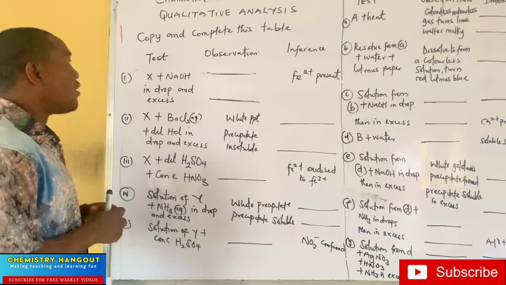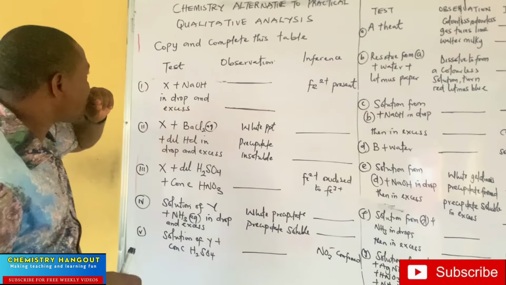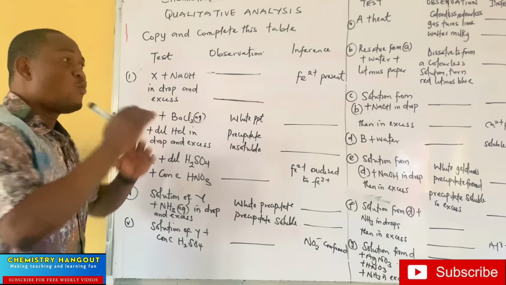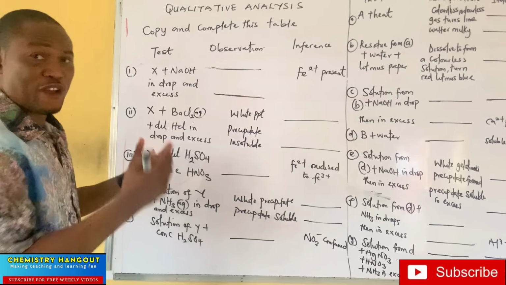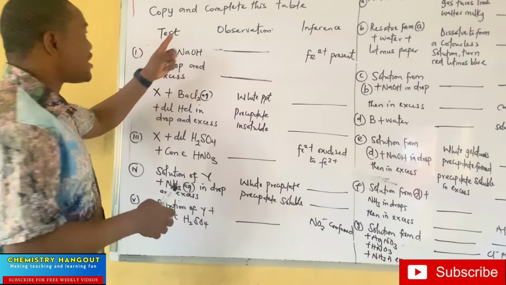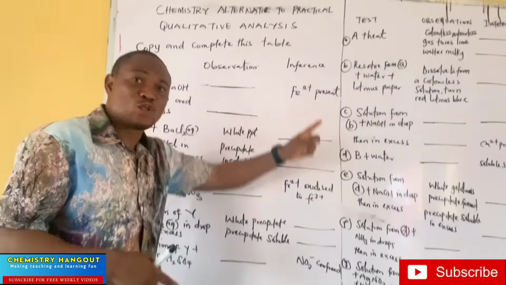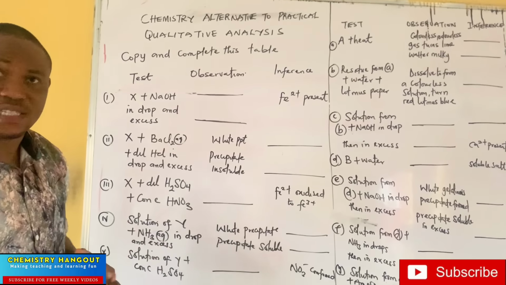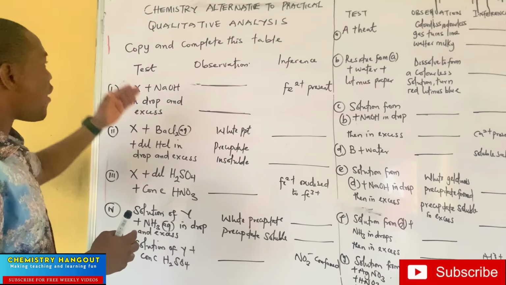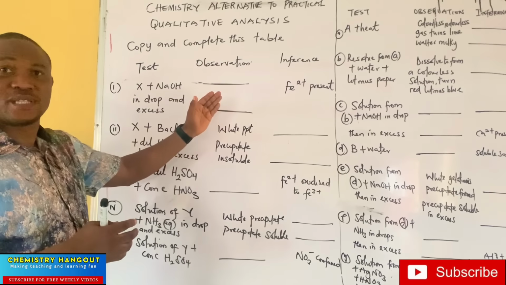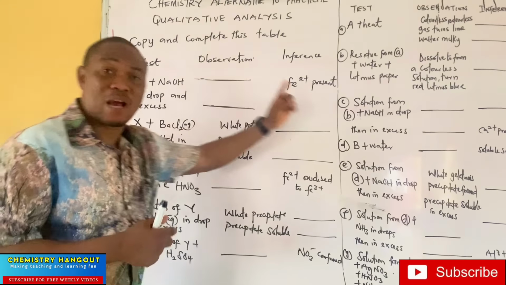Very simple. If you look at this, the normal way we do qualitative analysis, if you have been following my channel, we are going to have tests, we are going to have observations, we are going to have inferences, and that's qualitative analysis. Because for every test, something must be observed, and from everything you observe, there must be an inference.